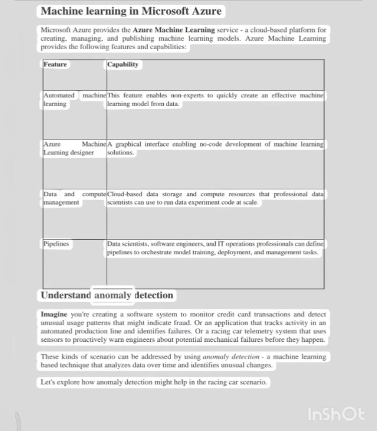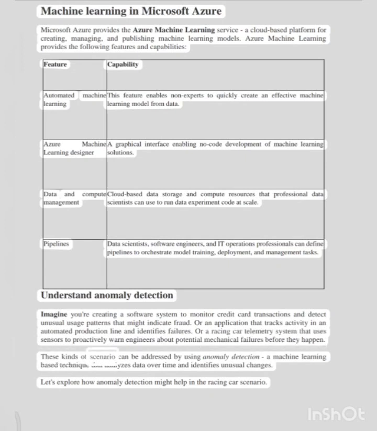Understand anomaly detection. Imagine you're creating a software system to monitor credit card transactions and detect unusual usage patterns that might indicate fraud. Or an application that tracks activity in an automated production line and identifies failures. Or a racing car telemetry system that uses sensors to proactively warn engineers about potential mechanical failures before they happen.